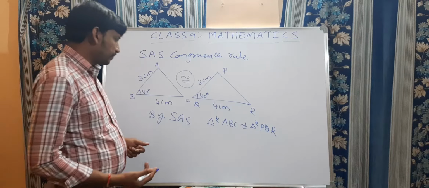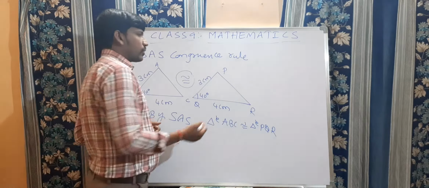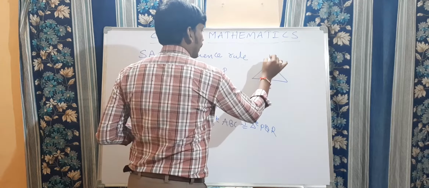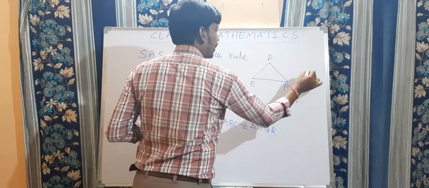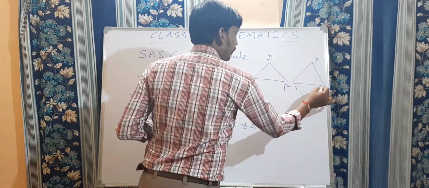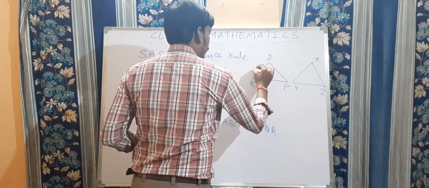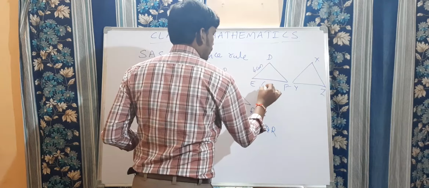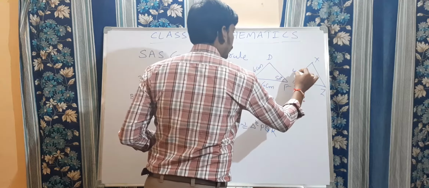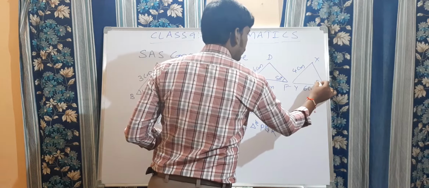Let us take that here side angle side is given. Suppose I draw two triangles, let us take DEF, and one more triangle, XYZ. Clear? These are the two triangles. This is 4 centimeters, this is 6 centimeters, and this is, let us take, 50 degrees. Now here also 4 centimeters, 6 centimeters, and this will be 50 degrees.